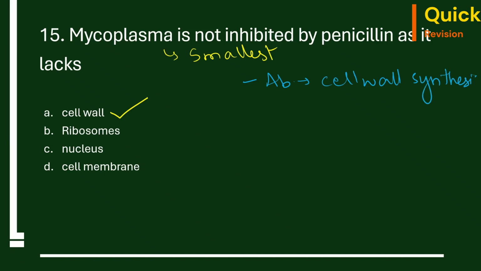The penicillin also targets the cell wall synthesis only, but because it does not have cell wall, the penicillin cannot interfere with the mycoplasma's life cycle, and because of this very reason mycoplasma are resistant to many of the antibiotics.